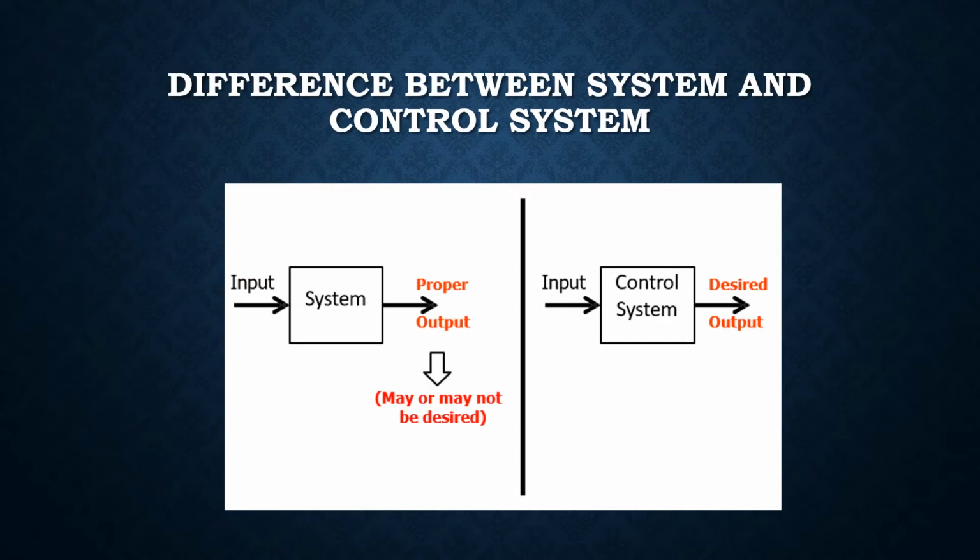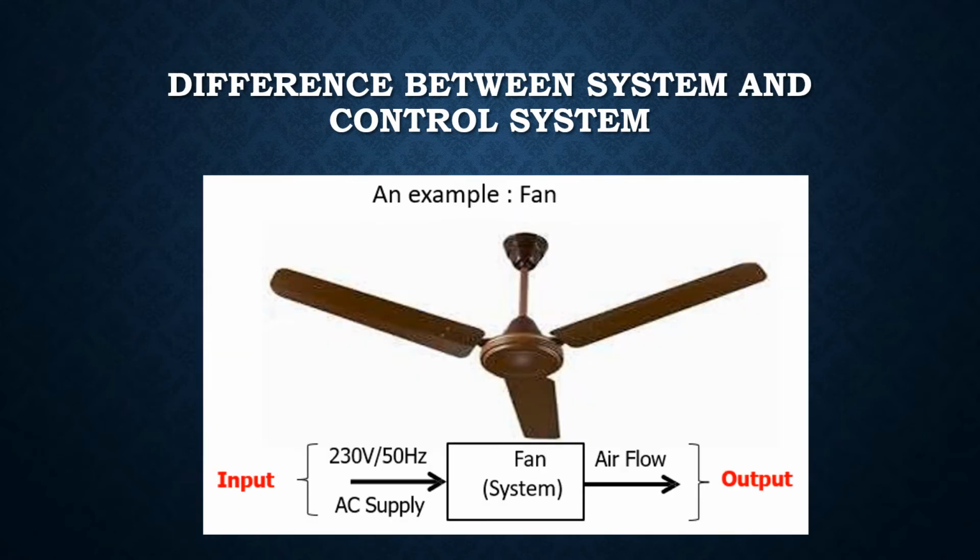Next is the difference between system and control system. This is the system, here input and the output. But in control system, we are giving input and here output. Difference between system and control system. An example, fan. Here we are giving input, AC supply. This is the system, the fan, and the output is air flowing.